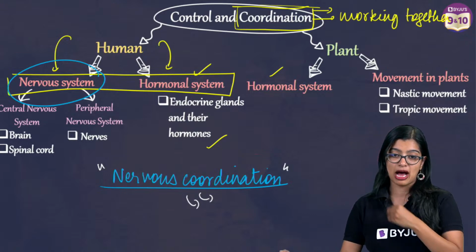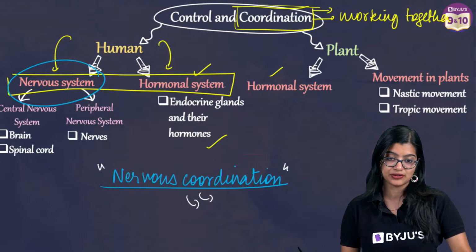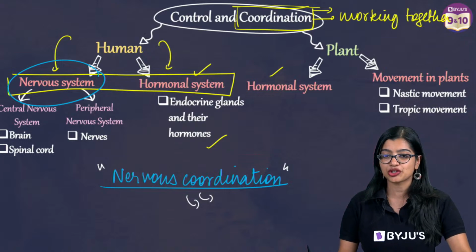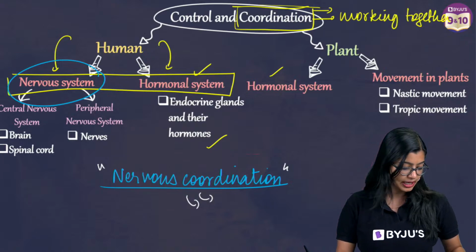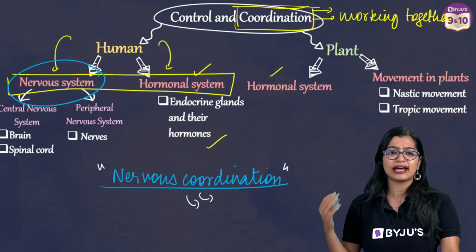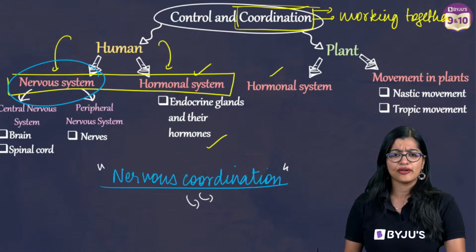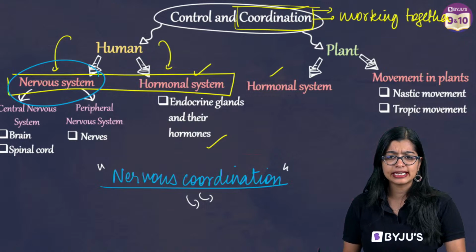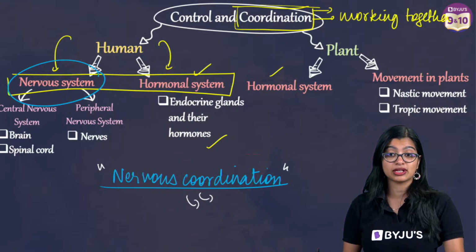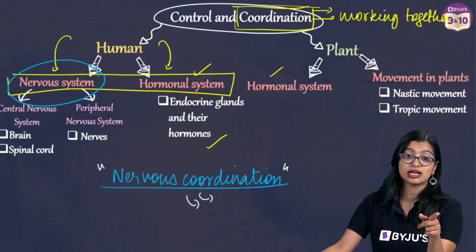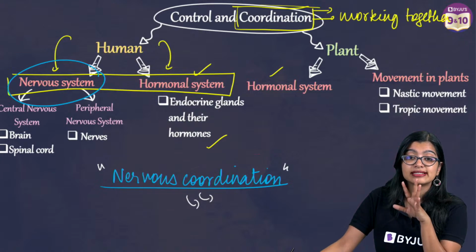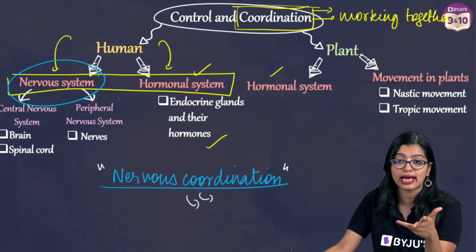Yes, ma'am, it gives command for... okay, nervous coordination gives command. Okay. Ma'am, for reflex action and thinking. All right. Okay. Ma'am, for thinking, to carry messages to stimulus, okay? There is a lot of things happening inside our body and we should coordinate with our outside. Yes, very good, Tanisha, very good. It is necessary for functioning of living organisms.